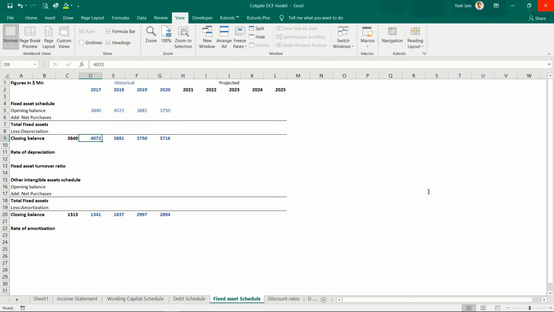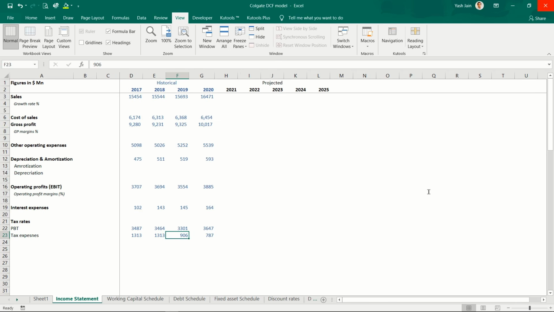Just simply enter it here, 3716 and 2894. Do it for the last 5 years here and last 5 years here, right? So complete this part, enter the historical data, take your time. You can copy the format if you want. And once you are done entering the historical data, please join me back in this video.